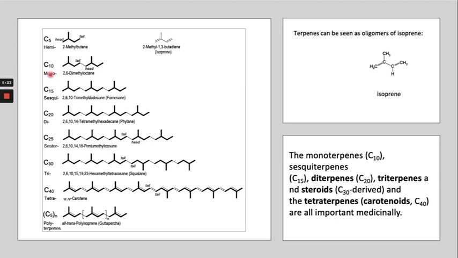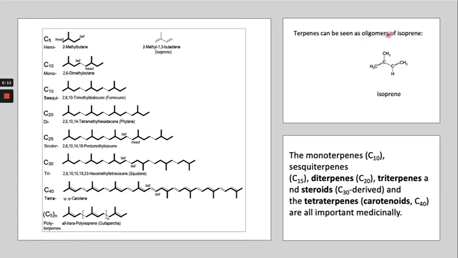They form the monoterpene, and the three isoprene units form the sesquiterpene, and four isoprene units bind through tail to head. They form the diterpene, the sesterterpene, the triterpenoid C30, the tetraterpenoid C40, and so on. The polyterpenes contain n number of carbons. These are the various classes of terpenes or terpenoids.